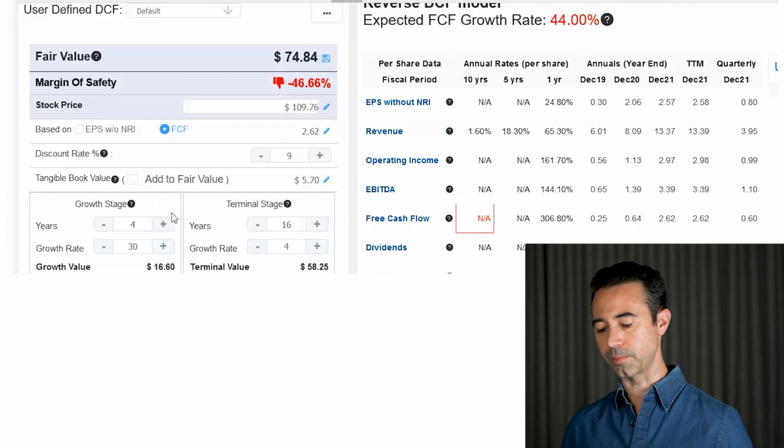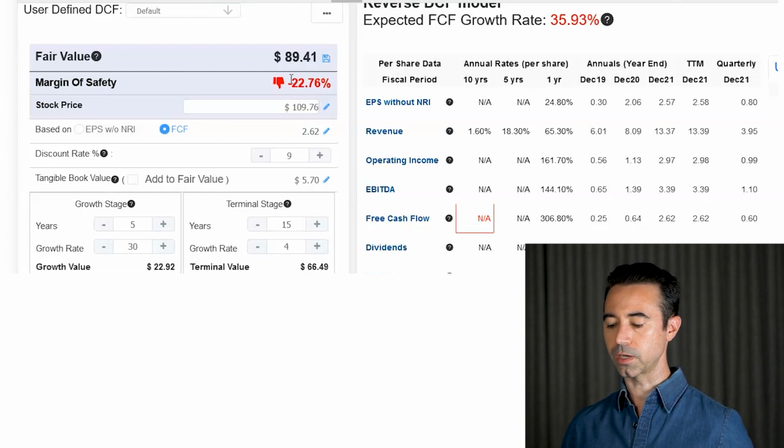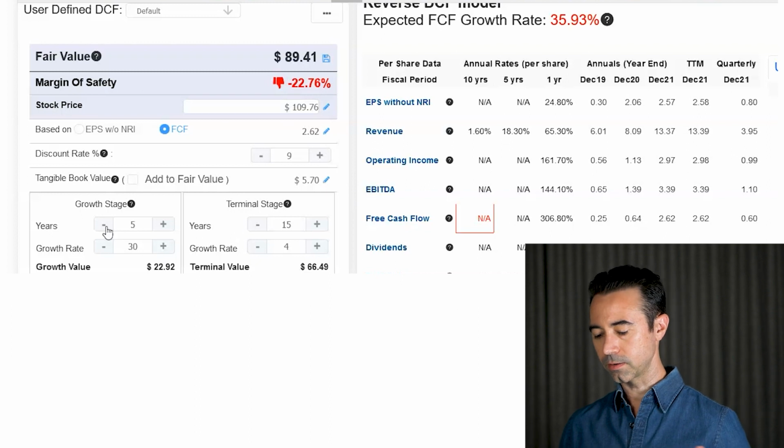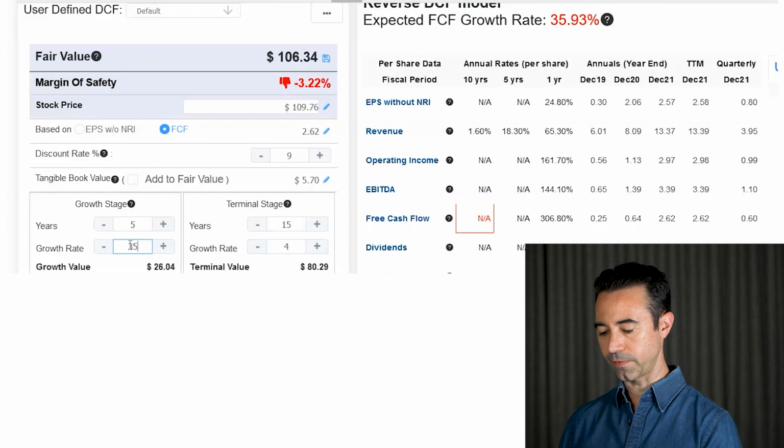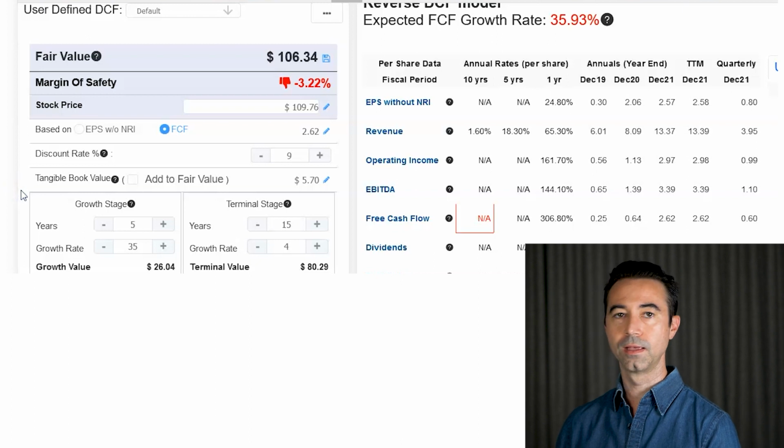Okay, let's change it up a bit. Let's say 5 years, this thing can grow at 30%. We're looking at 22% overvalued. So still, we're not quite getting there. Maybe we need to increase the actual growth rate, let's say 35%. Now we're getting really close here. So if 35% over the next 5 years, if this company could grow at that, it's fairly valued.